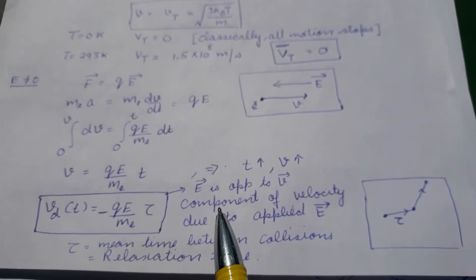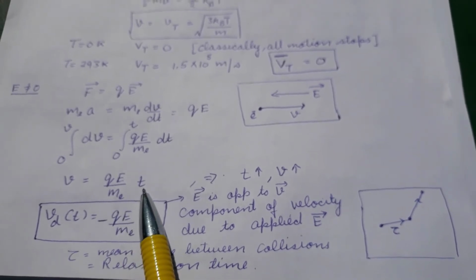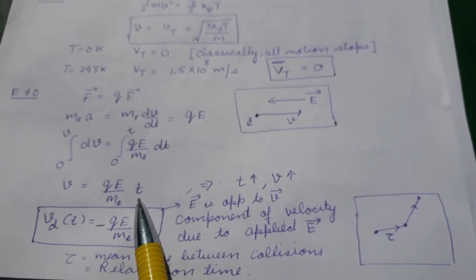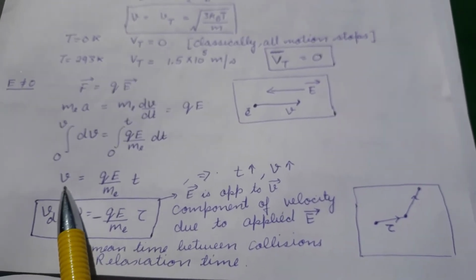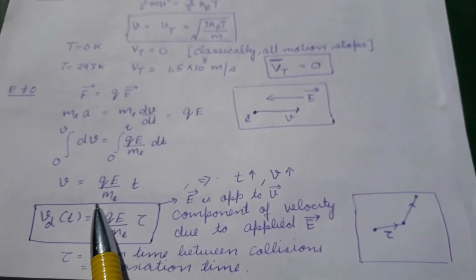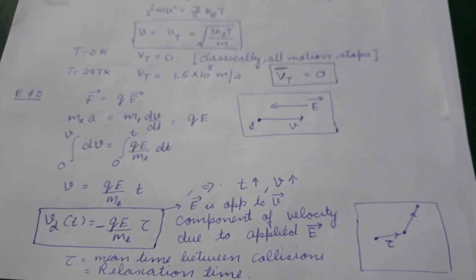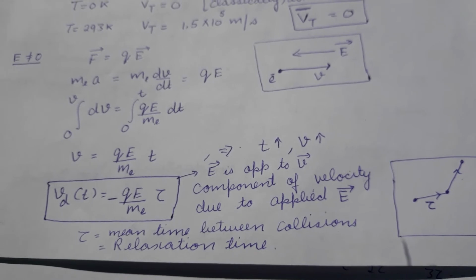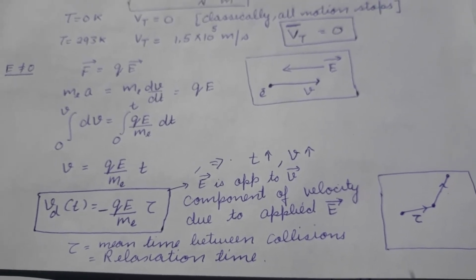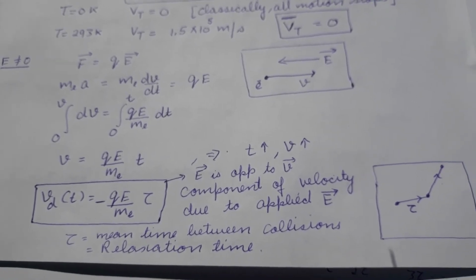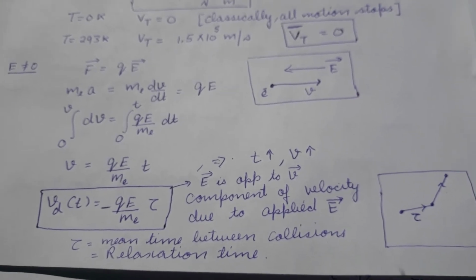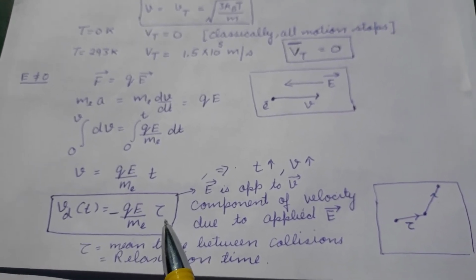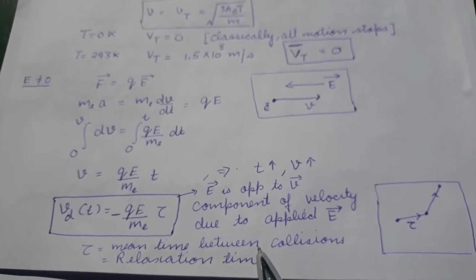If we average this time, it comes out to be a constant number, and this average of the velocity will be drift velocity because of the electric field. We are not considering the velocity due to thermal energy here. So this average velocity will be called the drift velocity, and average time will be called the relaxation time, which will give you the mean time between collisions.